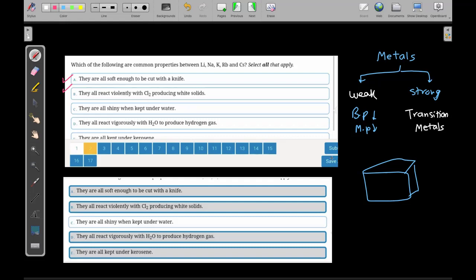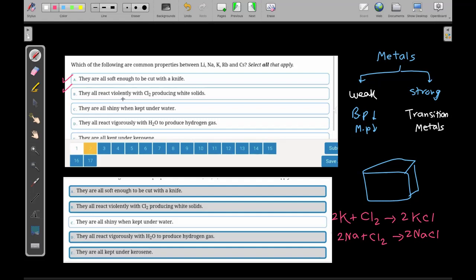They react violently with Cl2 to produce white solids. So if Cl2 reacts with potassium, it will make KCl. Don't forget to balance this one. Also, sodium reacts with Cl2 to form NaCl. These are violent reactions, explosive reactions, or highly exothermic reactions. There is heat coming, there is fizzing. So 2NaCl again.